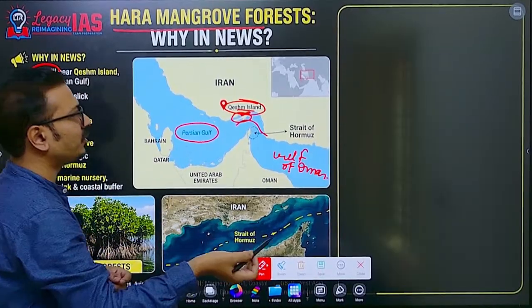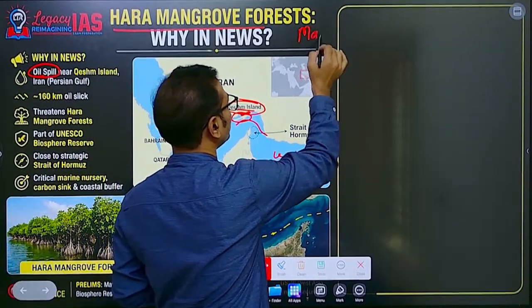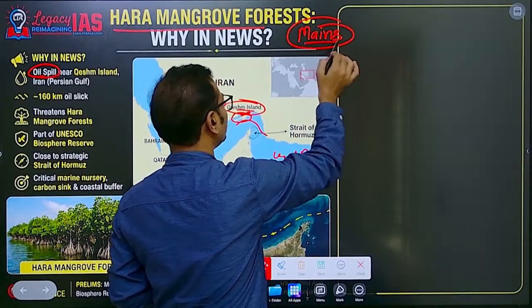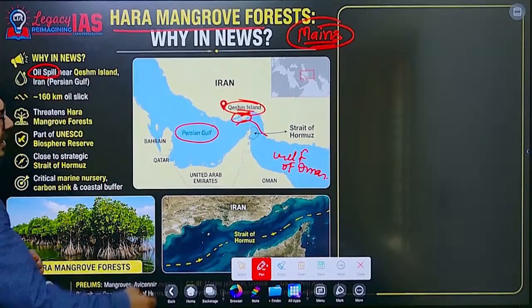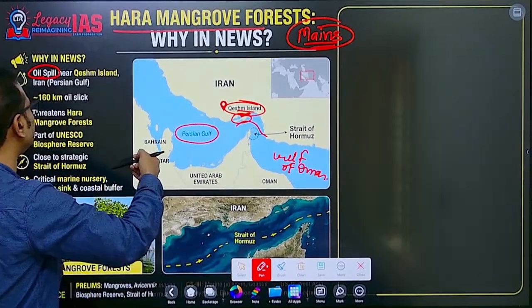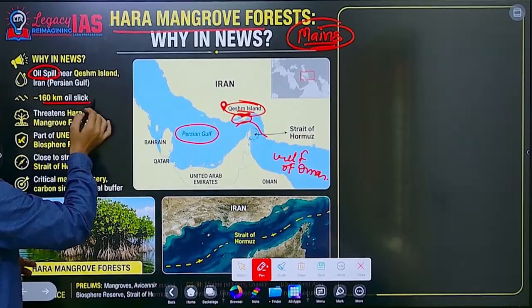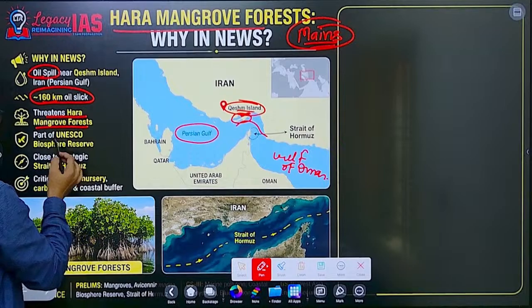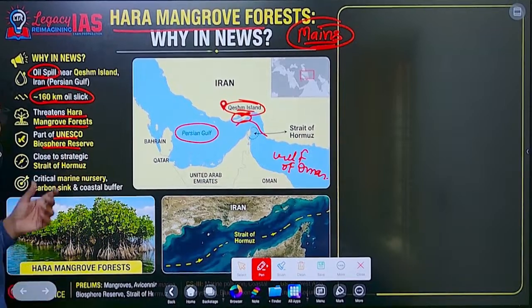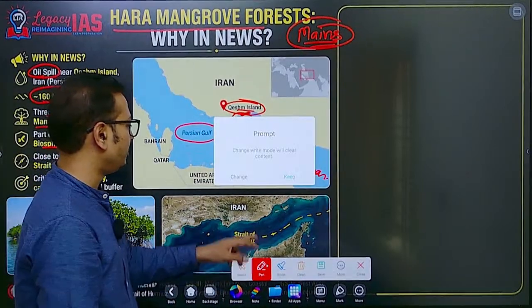An oil spill related question was asked in the environment section of mains two years back. Oil spills, how they affect the marine environment and aquatic ecosystems. That's why you can use this as a case study in your answer. A 160 kilometer oil slick has covered that area and threatens Hara Mangrove Forest, a UNESCO Biosphere Reserve.